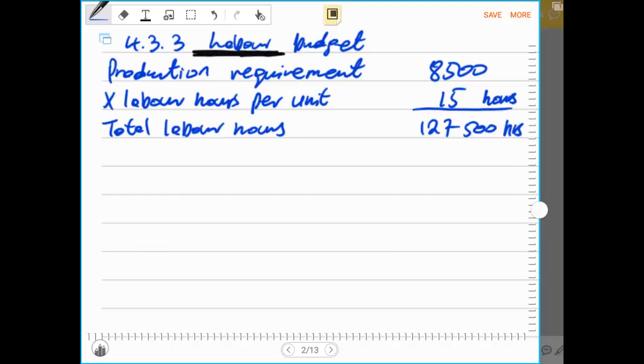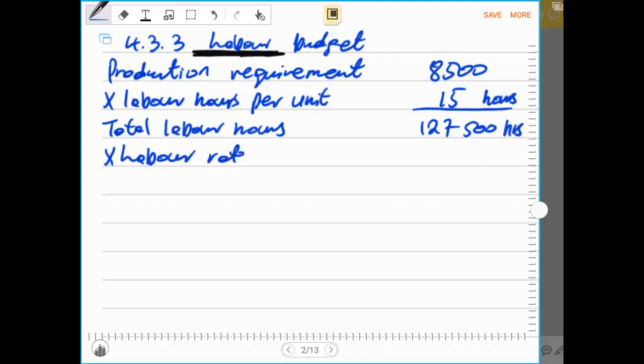And since we are looking for the labor budget, which is the labor expense, we have to multiply by the rate at which employees are paid per hour. Multiply by labor rate per hour.